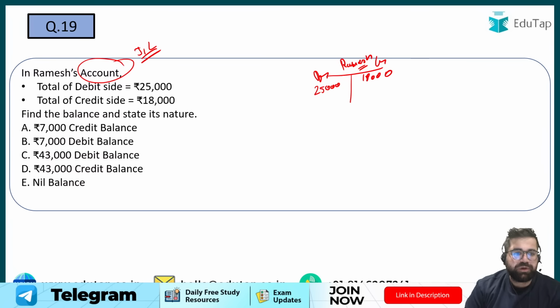19th, Abhigyan is going with B. Flash is going with B. Okay.